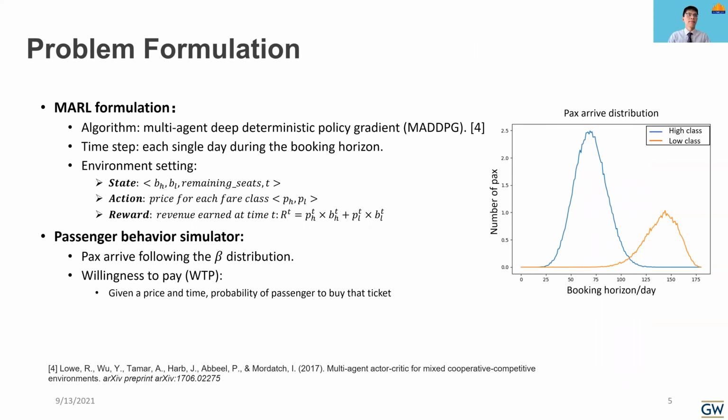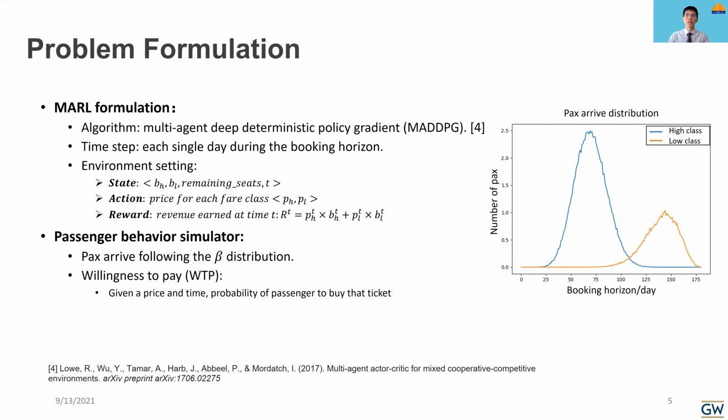Now let's have a look at the problem formulation. Here we divided our problem formulation into two sides. One is for airline companies and one is for passengers' behavior. For airline companies, we use a multi-agent deep deterministic policy gradient method. The time step is each single day during the booking horizon. For the environment setting, the state contains four factors: the booked tickets for high class, the booked tickets for low class, the remaining seats, and the time. The action is the price for each fare class. The reward is the revenue earned at time t.